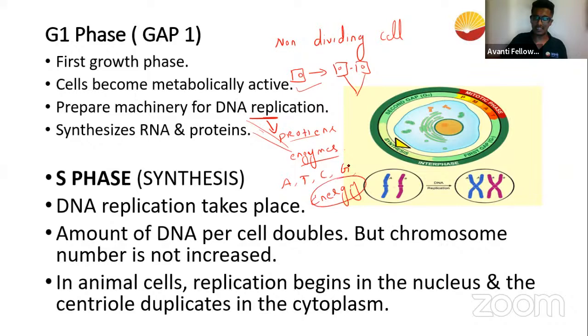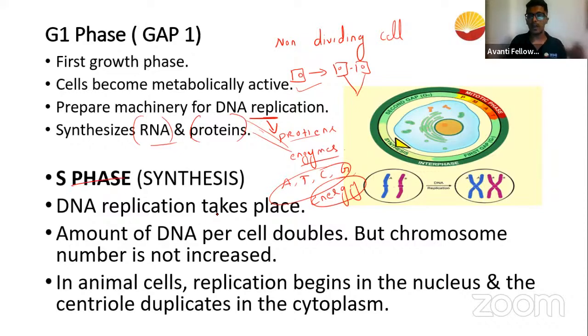So all this has to be in a preparation before it goes into DNA replication, okay? And it prepares for that in the G1 phase, basically for DNA and DNA replication. And it also synthesizes sufficient amount of RNA and proteins, okay, to accomplish this process. Got it? And then we have our S phase.